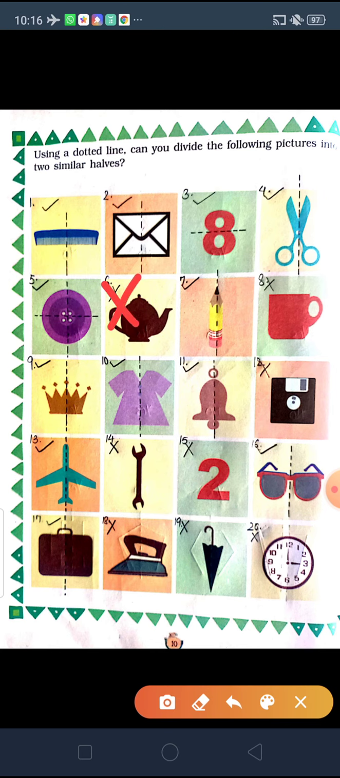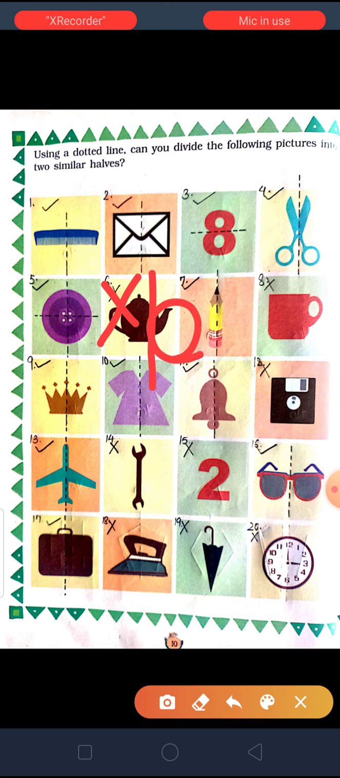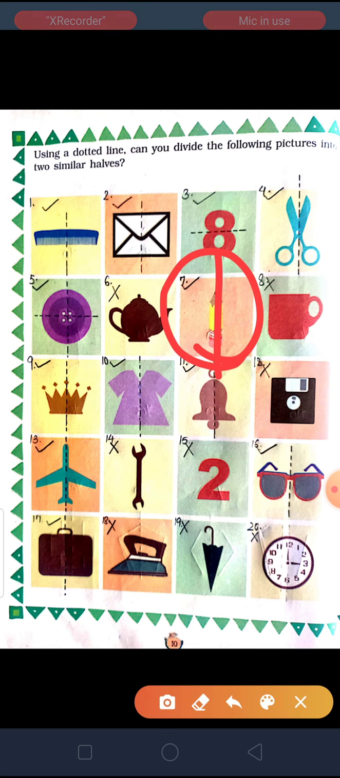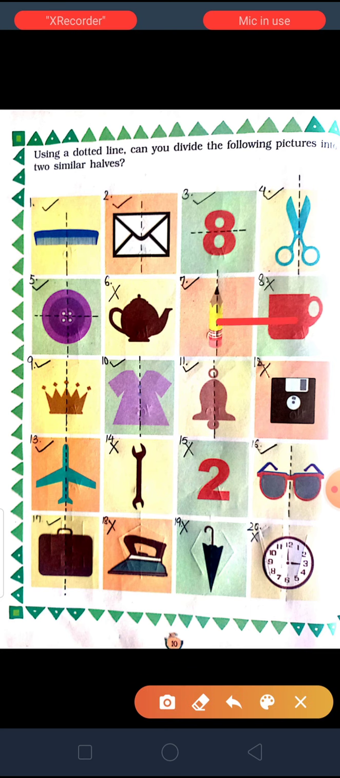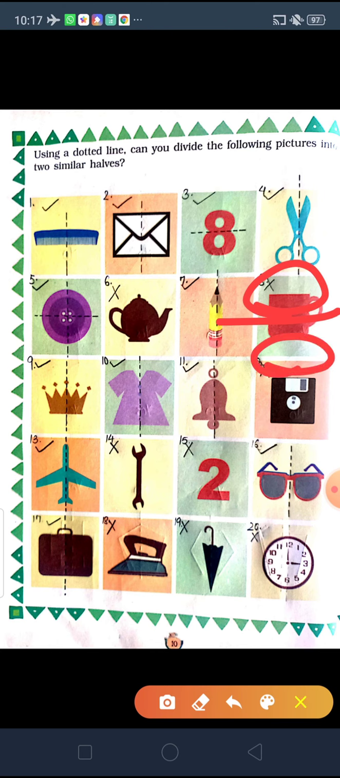This teapot is not possible if you draw a vertical line, because you can see the handle on one side and the holding part will not be on the other. Next is the pencil, which you can also divide into two similar halves. The cup is not possible. If you look, the two sides are not the same.